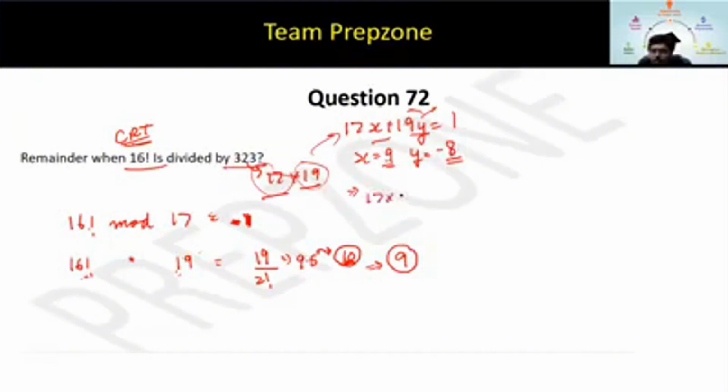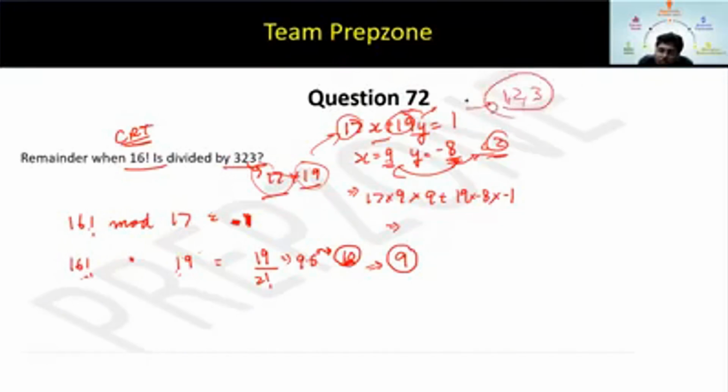Just put the values in: 9 into 19 with remainder, what's the remainder with 19? 9, plus 19 into y into 17 with remainder, which is -1. You just have to calculate this. Priyam, when you get prime numbers, it's not always true, but generally you will find the difference is less than or equal to 2 most of the time. So when I'm putting 1, 2, 3, you can easily imagine that, right, Priyam?